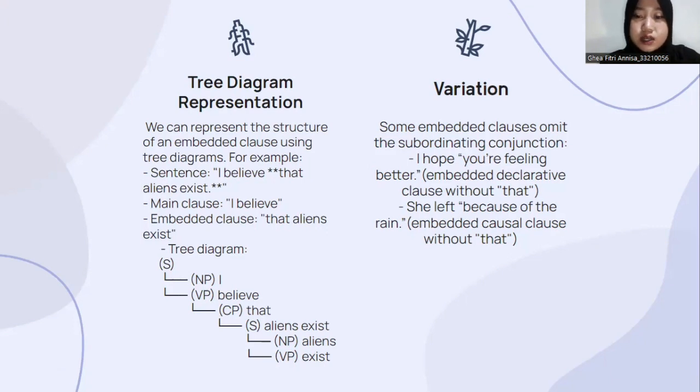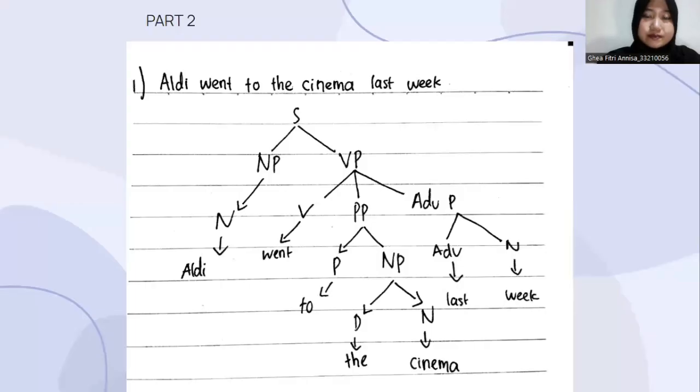Some embedded clauses omit the subordinating conjunction. I hope you're feeling better. Omitted declarative clause without that. Next is she left because of the rain. Omitted causal clause without that. And this is part two.